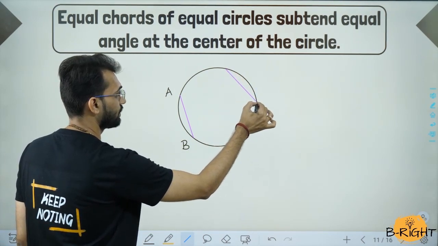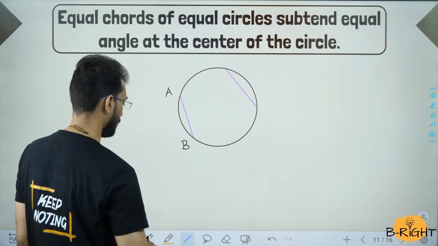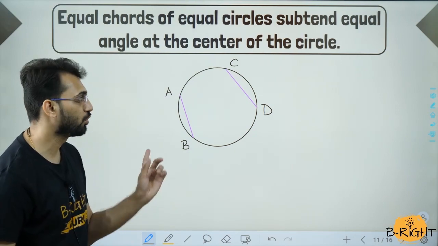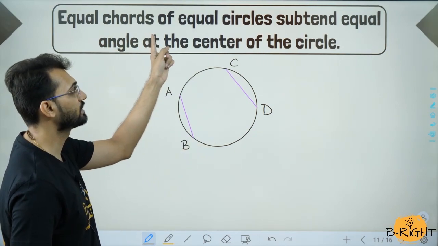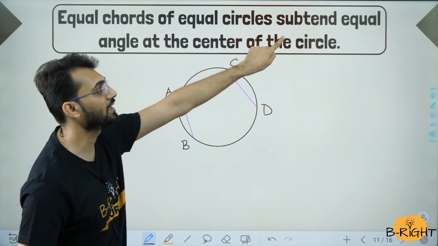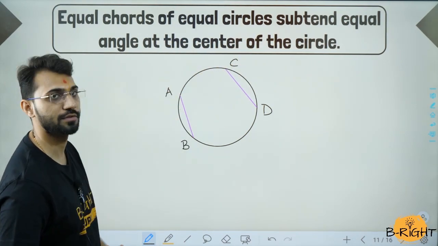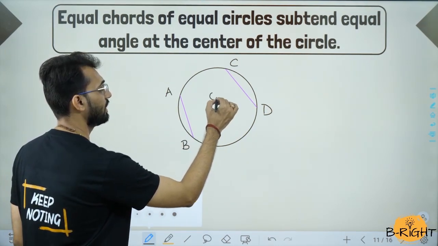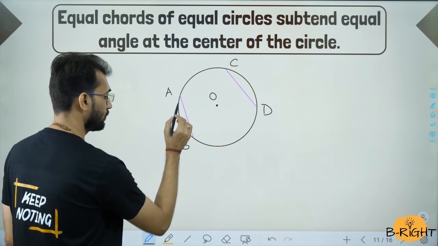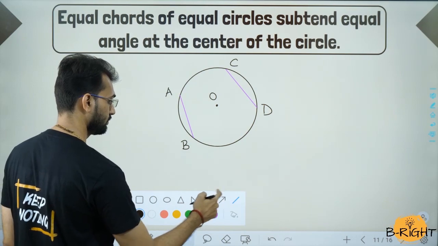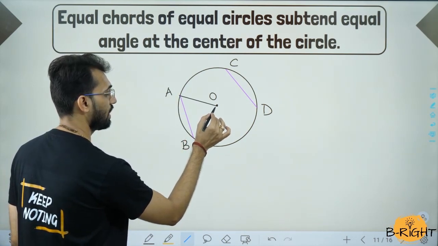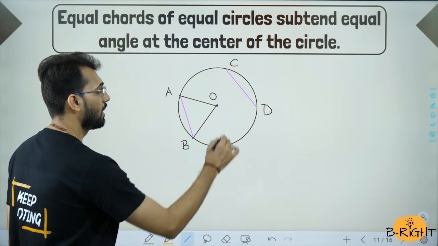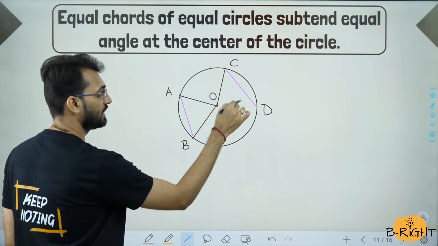Let's say another chord is over here, and we are going to label this chord as C, D. Given information is both the chords are equal. If the chords are equal, they subtend equal angle at the center. So let us draw center of the circle. Always we label the center of the circle as point O. So we are connecting OA and OB. This is the angle which chord AB makes at the center, and this is the angle which chord CD makes at the center.